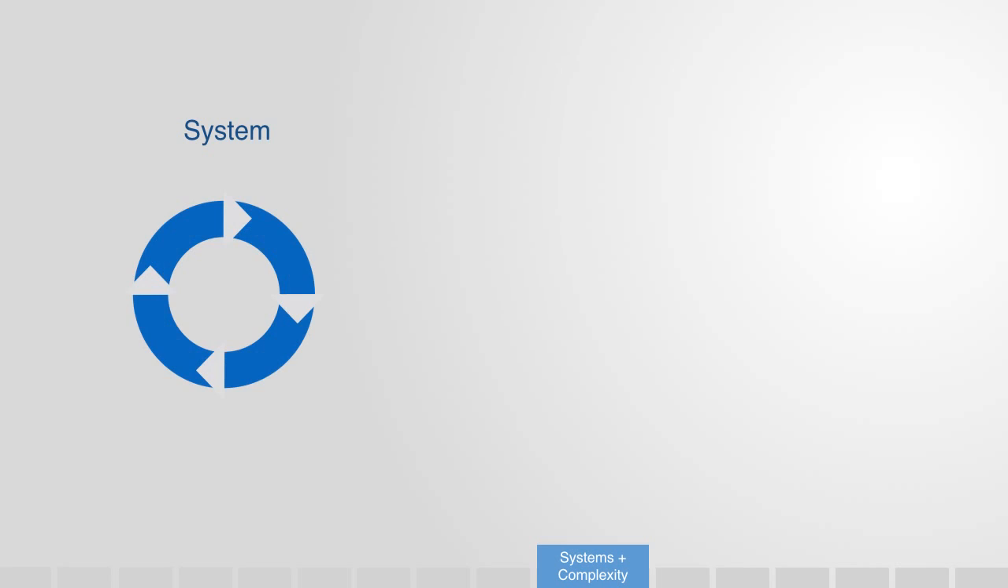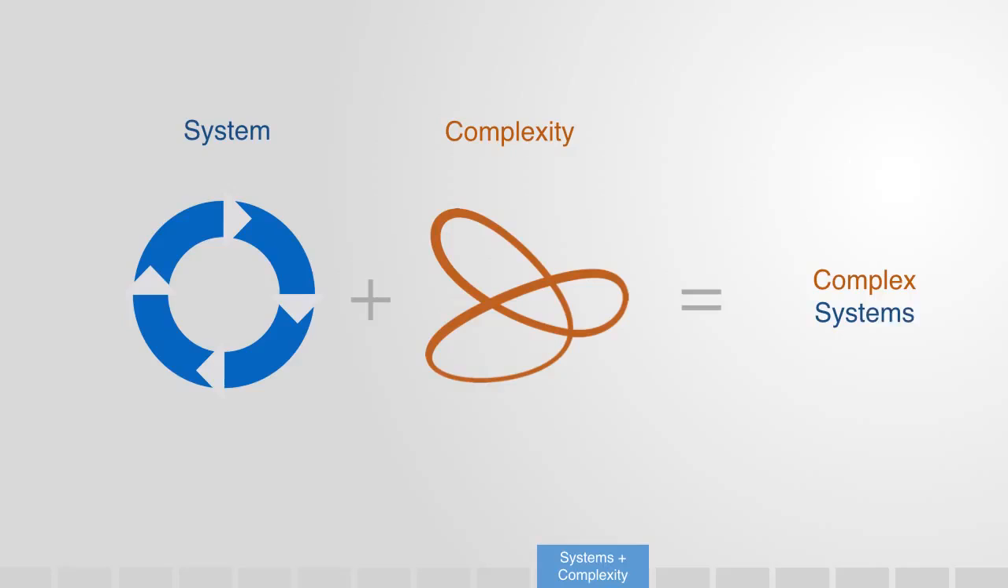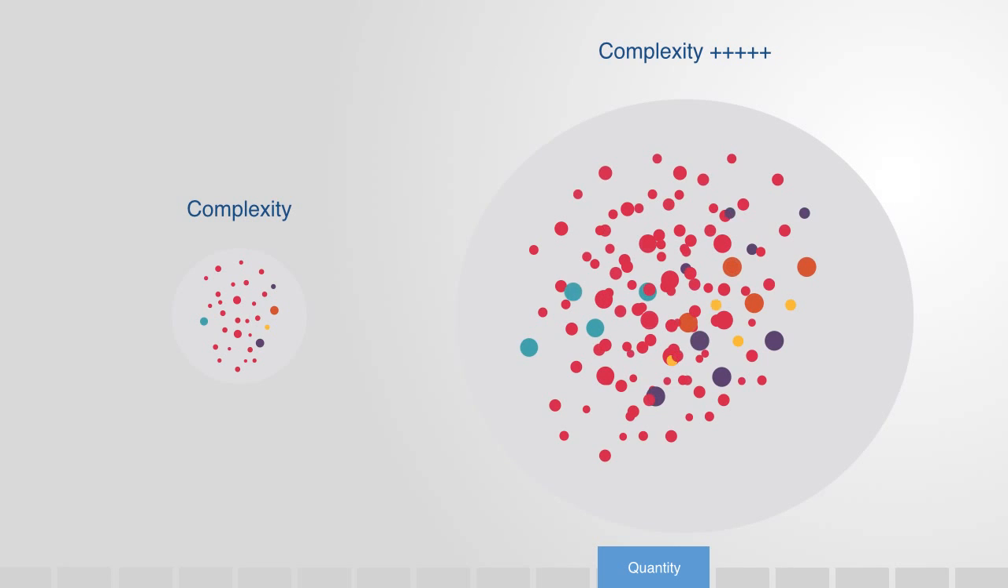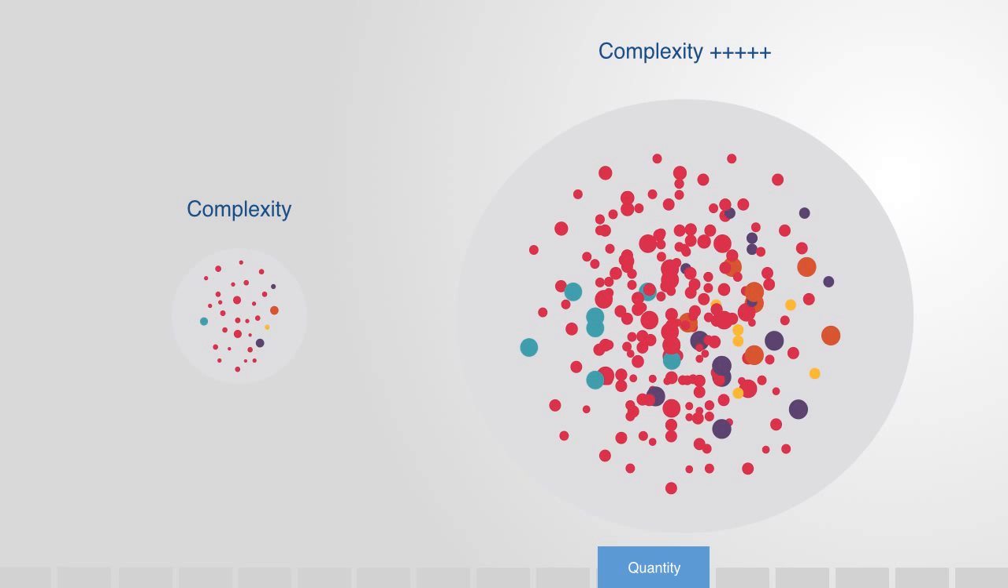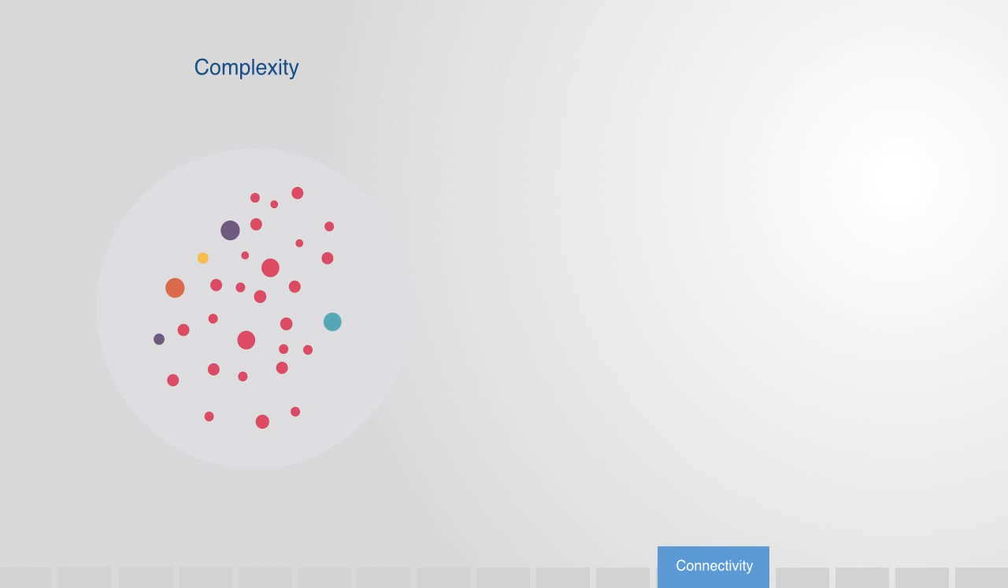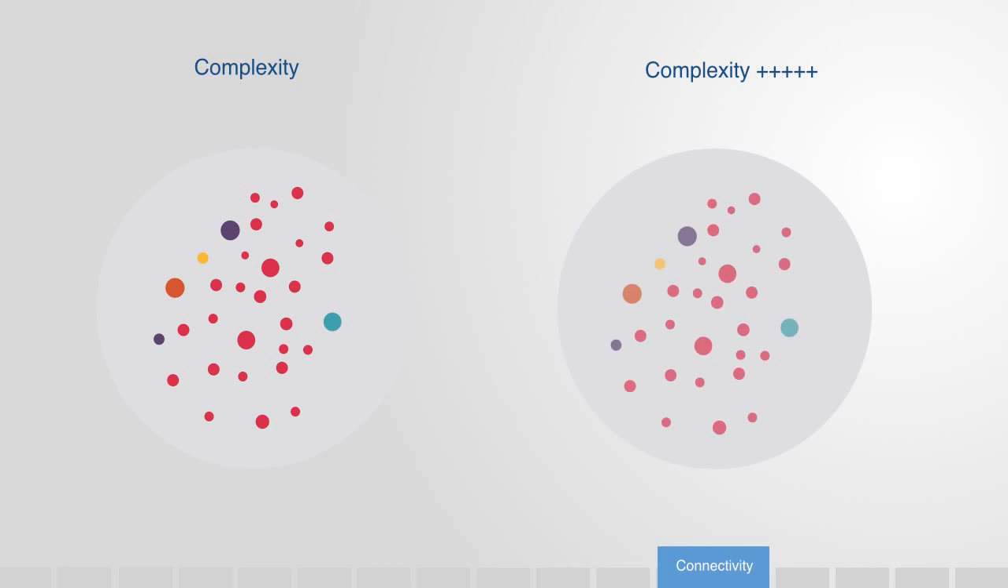Okay, so that's a very quick overview of systems thinking, but to get to complex systems, we need to add complexity to this. Systems have a number of properties that make them complex. Firstly, the number of elements within our system. This is quite straightforward. The more parts there are, the more complex it will be. Secondly, complexity is a product of the degree of connectivity between these elements. The more interconnected and interdependent they are, the more complex our system will be.